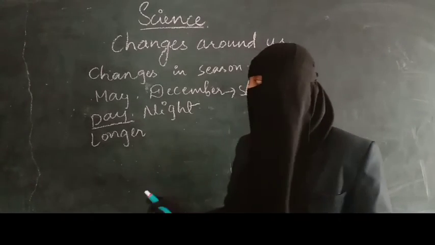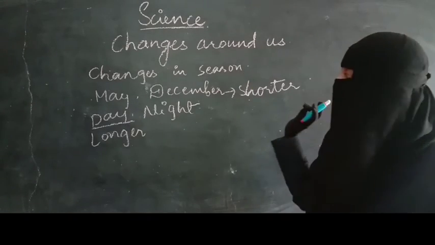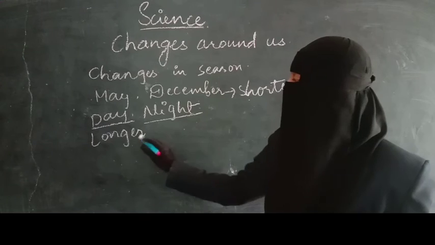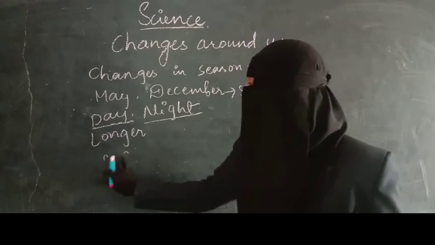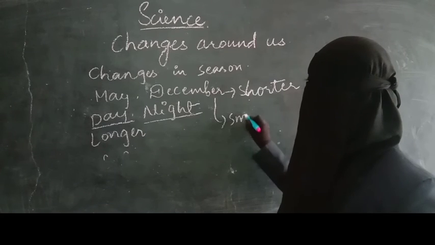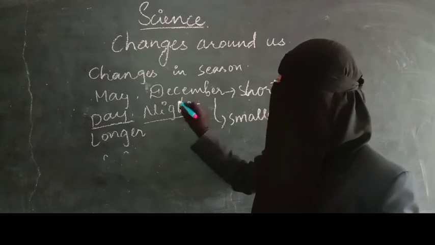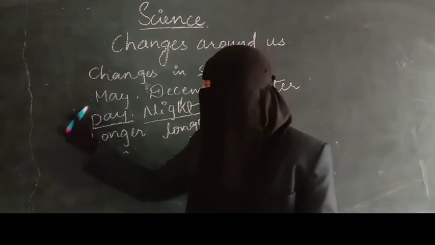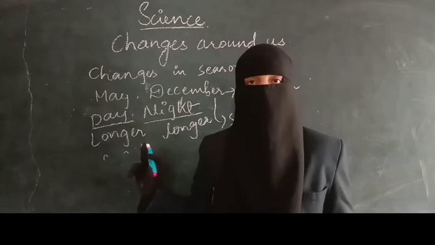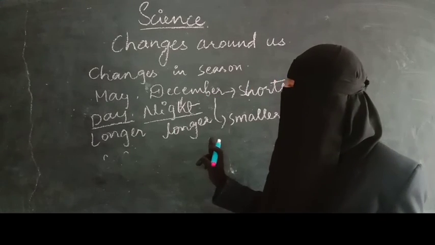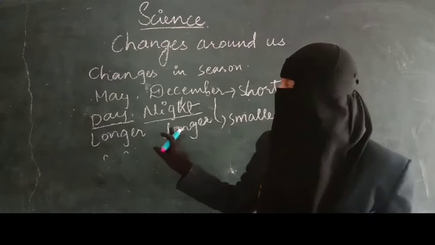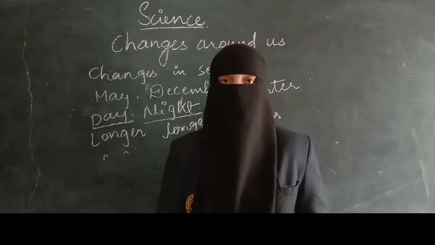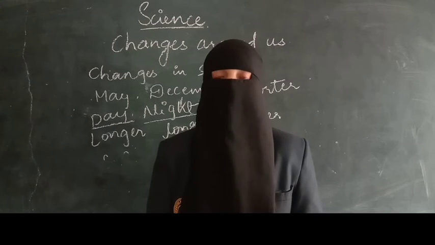In May the duration of day is longer, whereas the duration of night is shorter. In December the duration of day is smaller, and the duration of night is longer. So in May the duration of day is longer and the night is shorter, whereas in December the duration of day is smaller and the duration of night is longer. Based on this activity, we can see that based on the duration of day and night also we can decide that changes in the season have taken place.